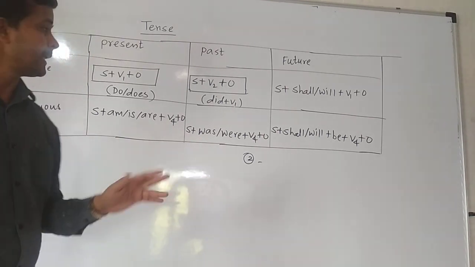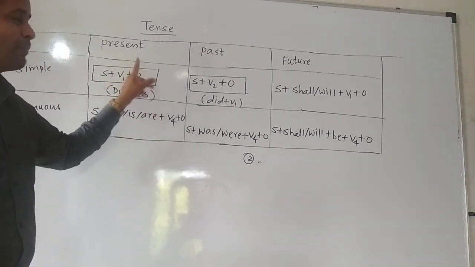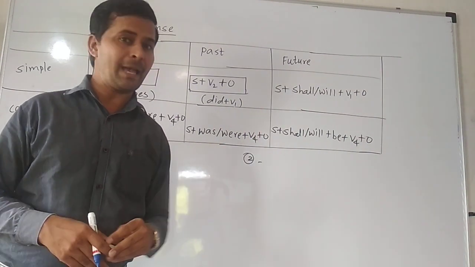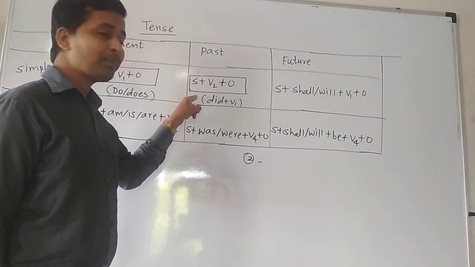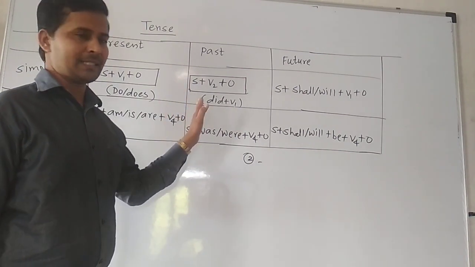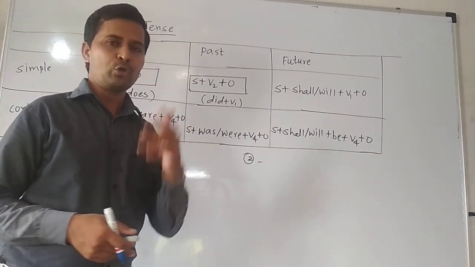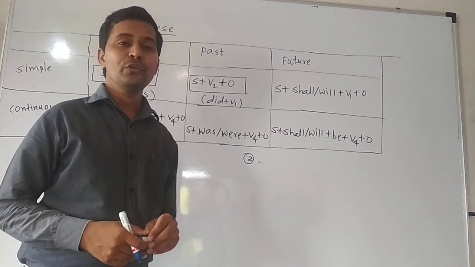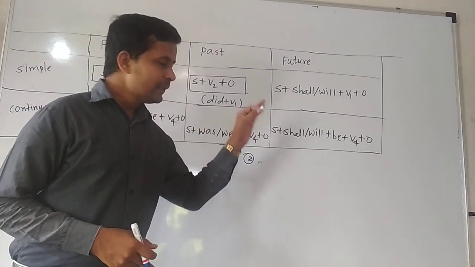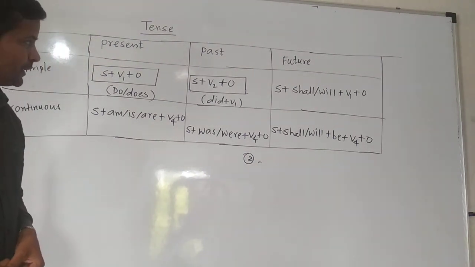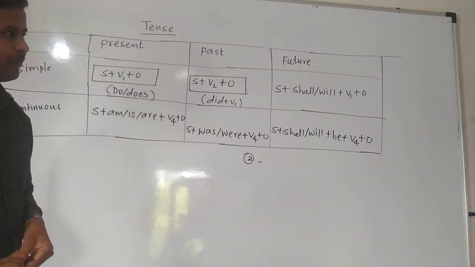Whatever common sentences are there, those sentences are given in the simple present. Then whatever happened so far, suppose yesterday something happened, you can use the simple past tense. Then what exactly you are going to do after some time or tomorrow, that will be the future tense. Today we are going to study with which subject we have to use it and how we will have to follow the structure.